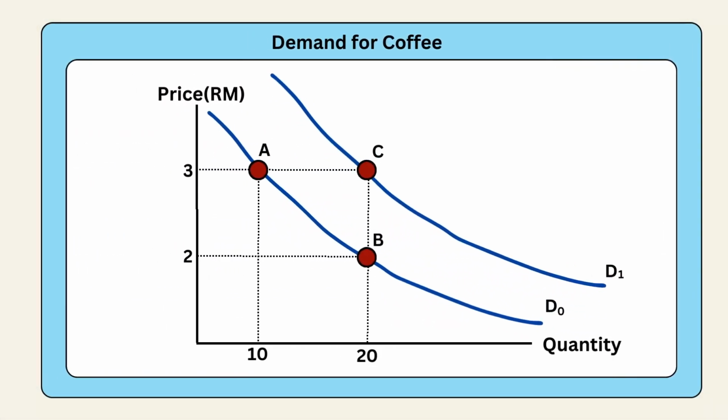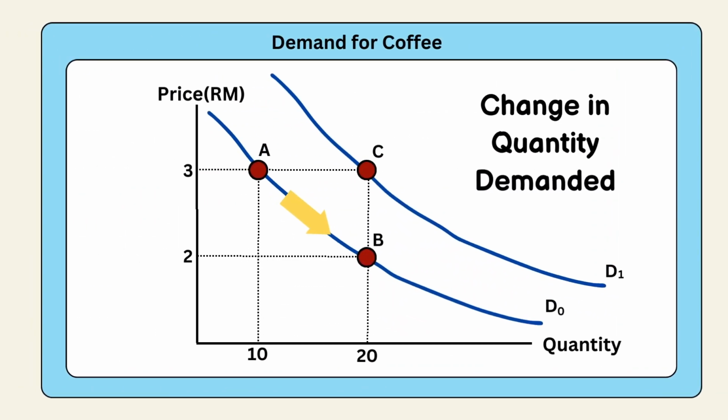Now that we have understood the differences between a change in quantity demanded and a change in demand, let's take a look at this graph for coffee. Right now, we see 3 points, point A, point B, and point C. And there are 2 ways to go from 10 units to 20 units. Movement from point A to B along the demand curve is a change in quantity demanded. So when the price goes down from 3 ringgit to 2 ringgit, the quantity demanded goes up from 10 units to 20 units of coffee.